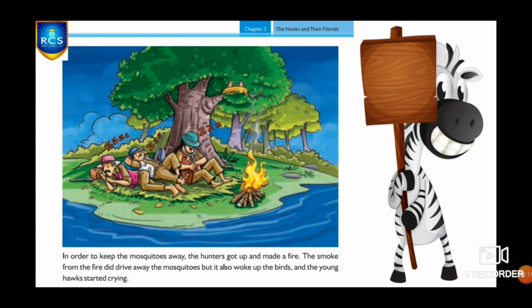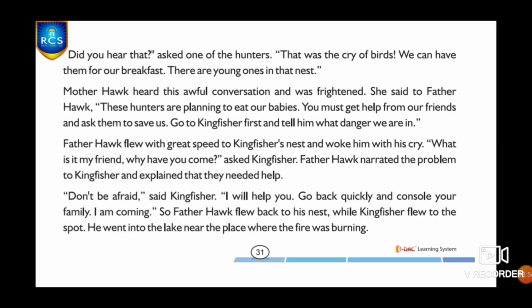In order to keep the mosquitoes away, the hunters got up and made a fire. The smoke from the fire did drive away the mosquitoes, but it also woke up the birds. And the young hawks started crying. In order to keep the mosquitoes away, the hunters decided to set up a fire, and they made a fire. The smoke from the fire drove away the mosquitoes, right? Mosquitoes were gone. But what happened? It woke up the birds, the young hawks in the nest. They started crying.